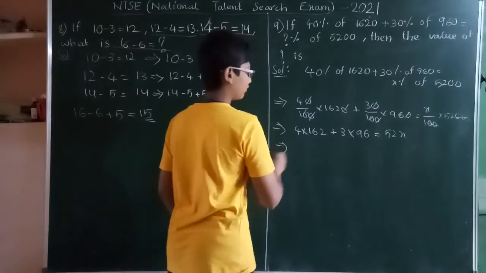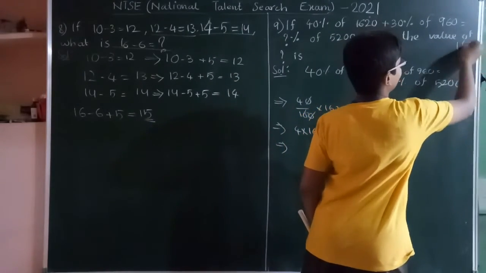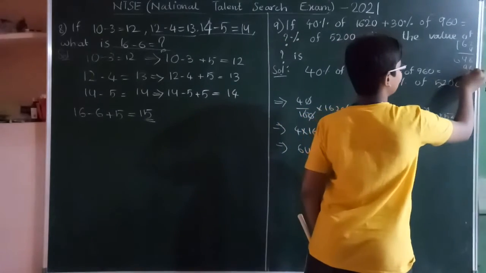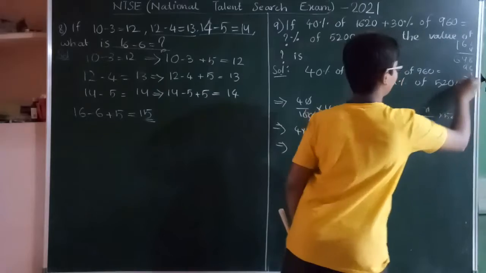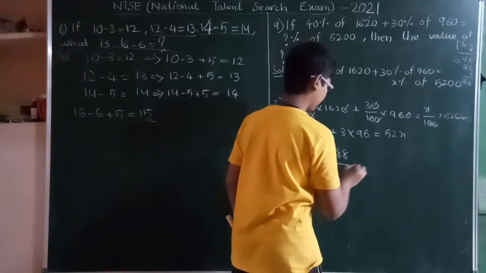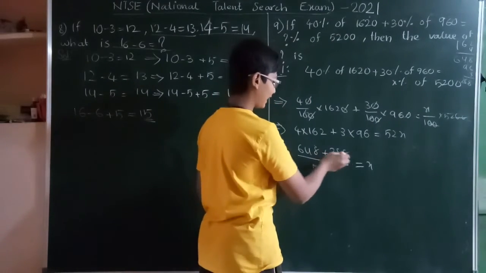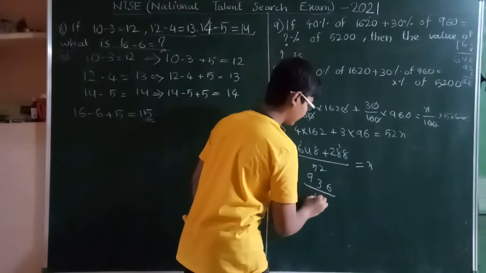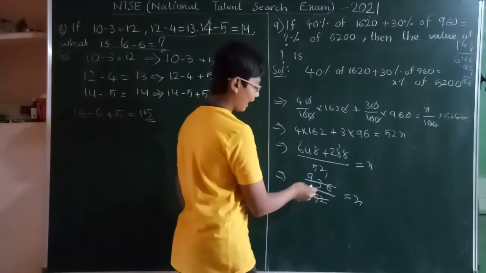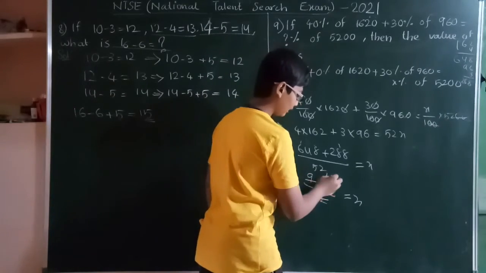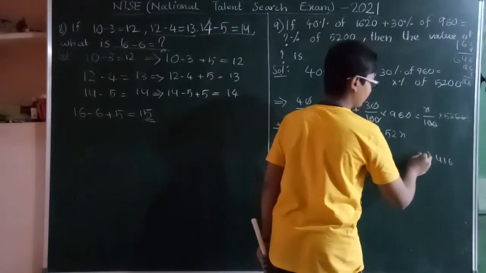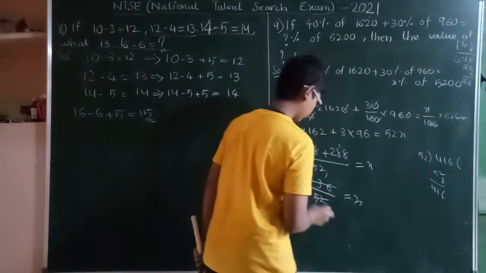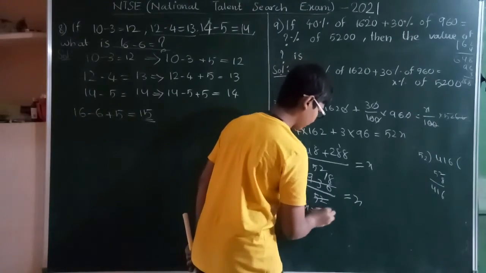Now 4 into 162: 4 twos are 8, 4 sixes are 24, 4 ones are 4 plus 2 is 6, so 648, plus 3 into 96, which is 288, divided by 52 is equal to x. 648 plus 288 is 936, by 52 is equal to x. 52 times 8 is 416, so 52 8s are 416. So x will be 18.